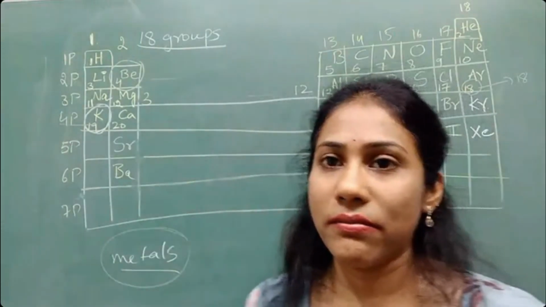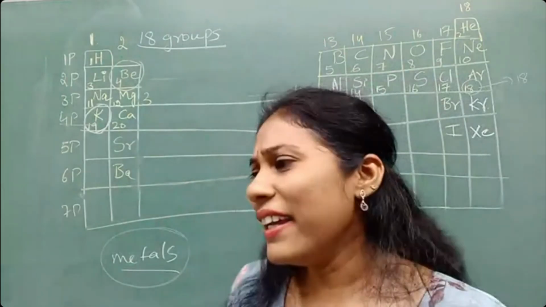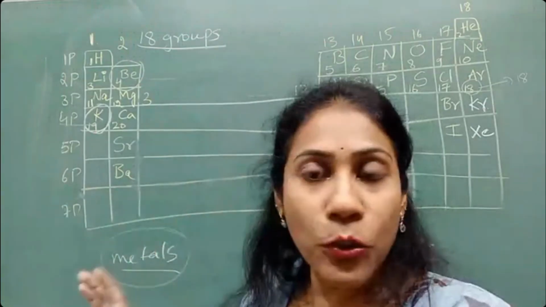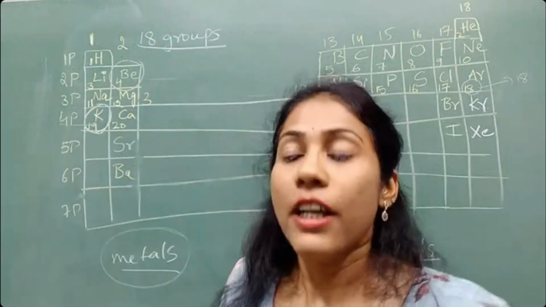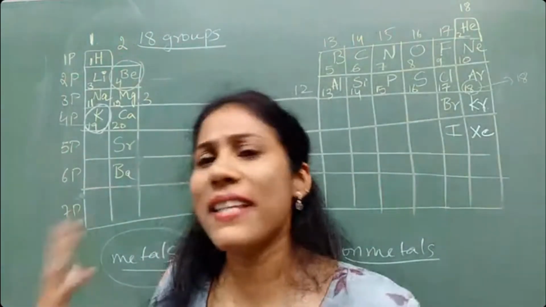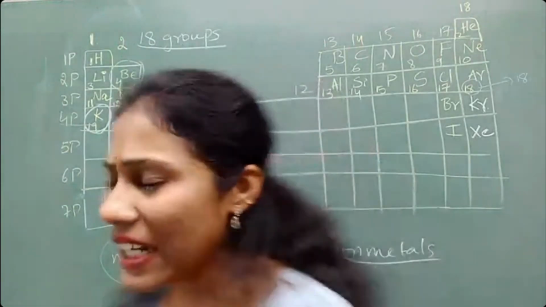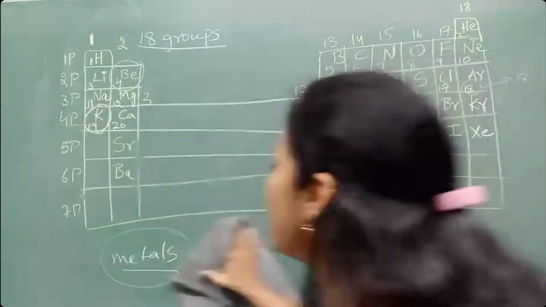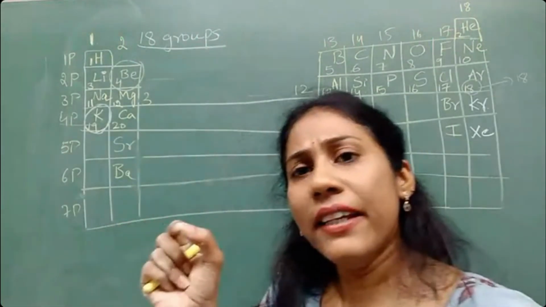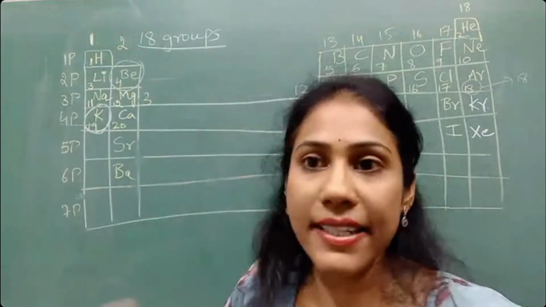Most of the elements in our periodic table are metals. Why some elements are called metals, I'll tell you the reason a little later. First understand that we know the properties of metals: it conducts electricity, it is ductile, malleable, and so many properties. Actually there is a much deeper meaning for calling it a metal, which you will understand later.